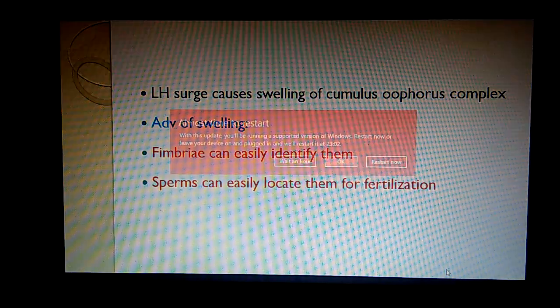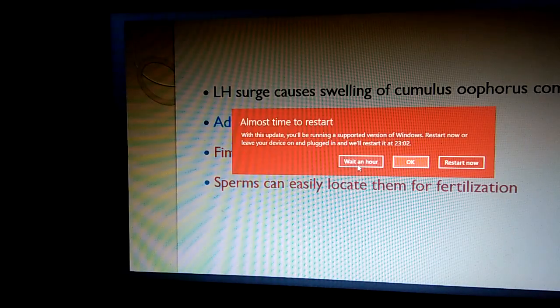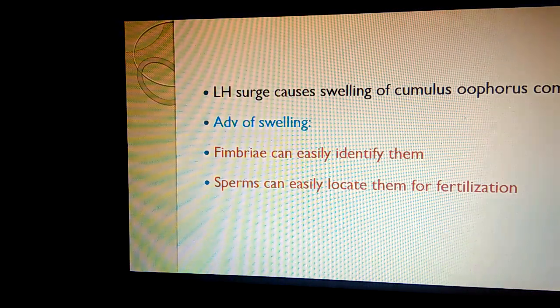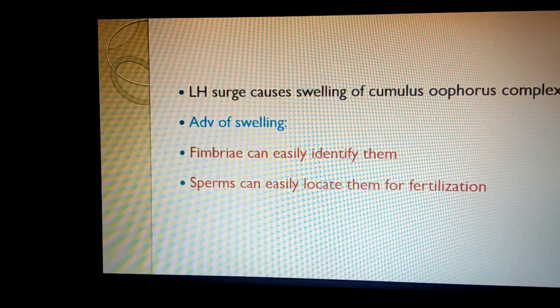Now another important thing LH causes is the swelling of the cumulus oophorus complex. The fimbria can easily identify them, and sperms can easily locate them for the fertilization.